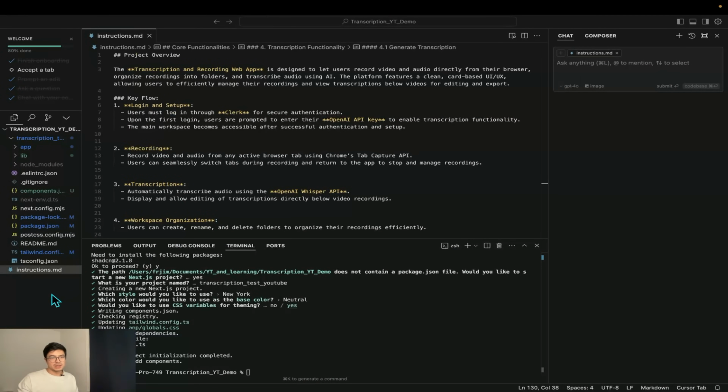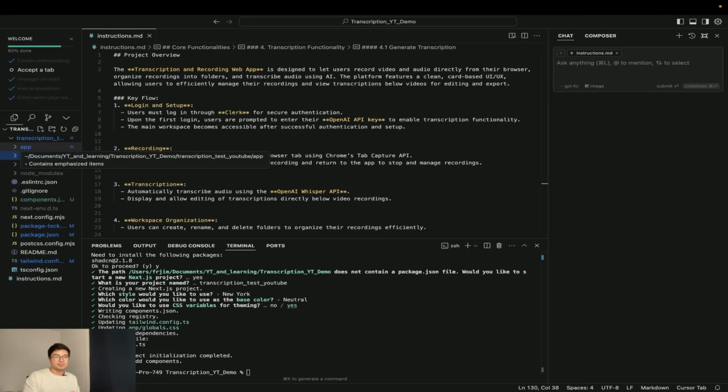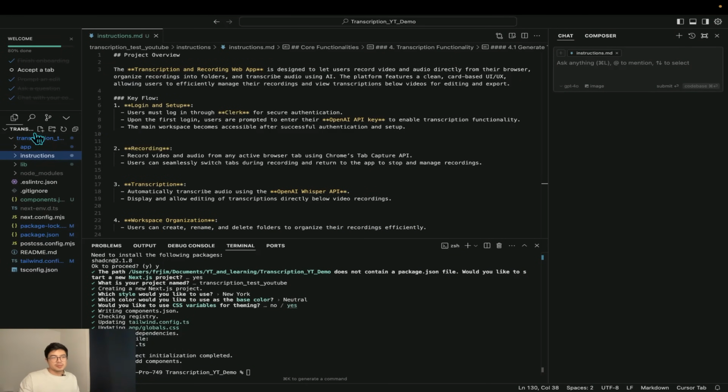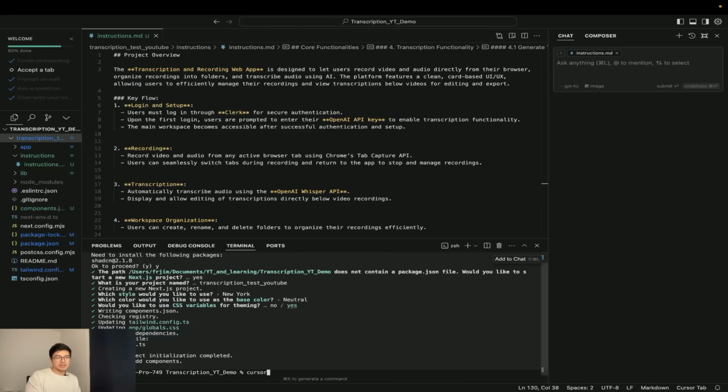Okay, now we are going to create a folder inside the transcription folder, the one that has been made by ShadCN. So we're going to select it and then we're going to go new folder and we're going to call it instructions. And then we're going to put that file that we made at first inside instructions. Okay, so let's move it inside. Amazing.